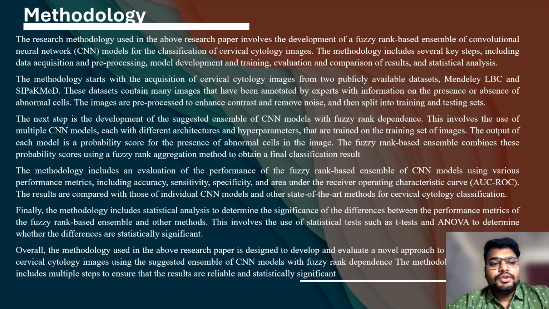This involves the use of multiple CNN models, each with different architectures and hyperparameters, trained on a training set of images. The output of each model is a probability score for the presence of abnormal cells in the image. The fuzzy rank-based ensemble combines these probability scores using a fuzzy rank aggregation method to obtain a final classification